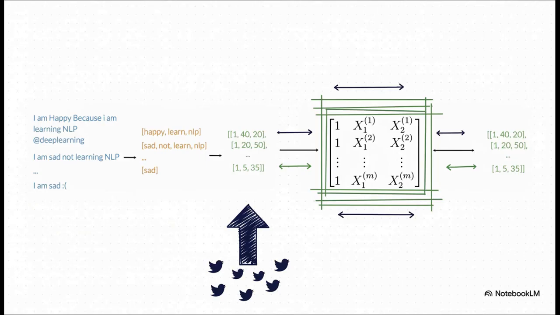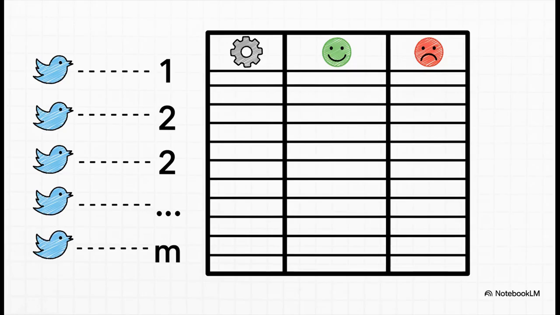It's actually super simple. We just take all those vectors we generated and we stack them up, one on top of the other. The first vector becomes the first row in our matrix. The second vector becomes the second row, and on, until every single tweet has its own row in this master grid. And here's the bottom line.